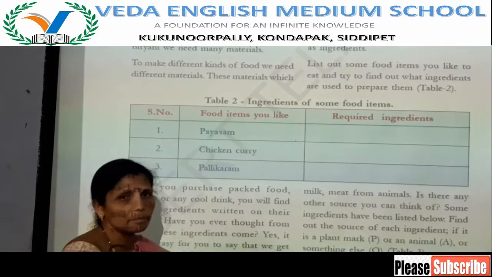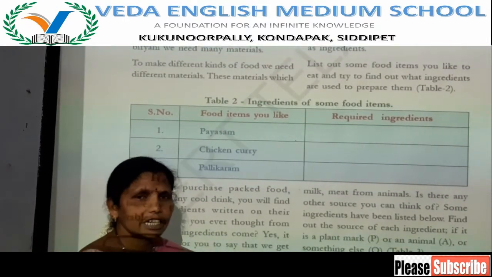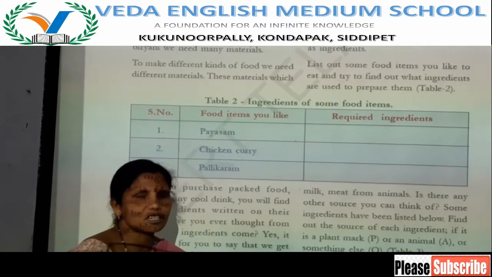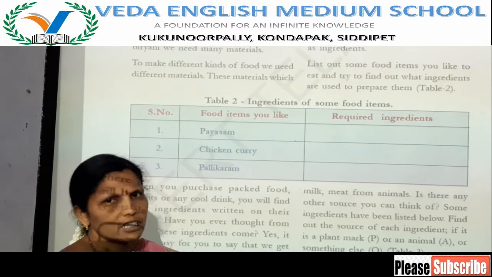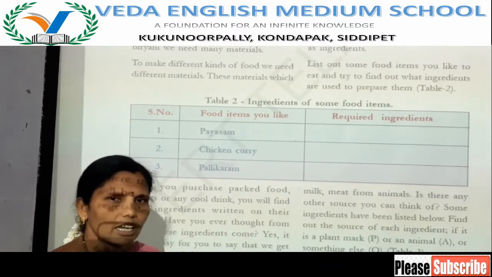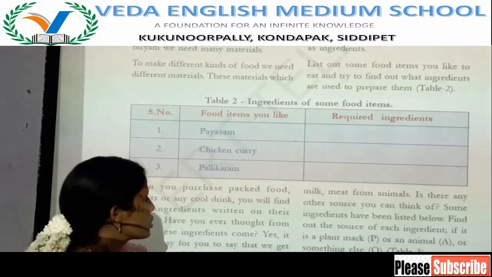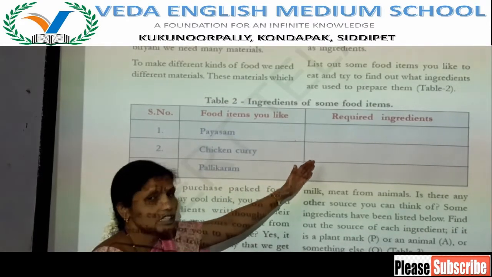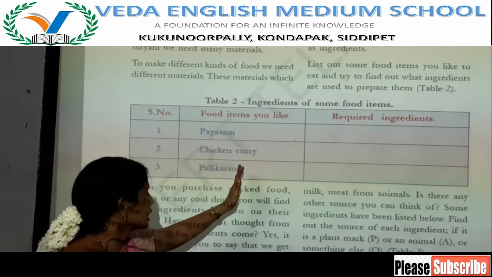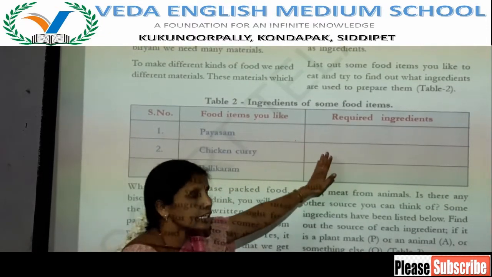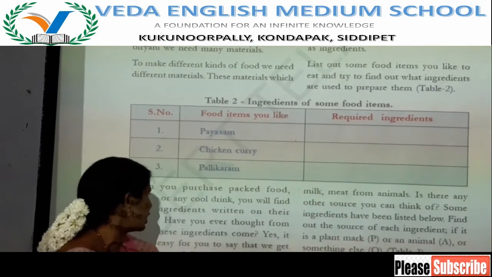And for pallikara: groundnuts, red chili powder, salt, and some members add coriander seeds also, and curry leaves. Those materials to prepare payasam, chicken curry and pallikara are the ingredients.